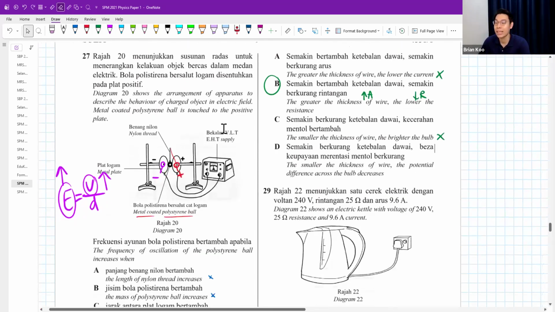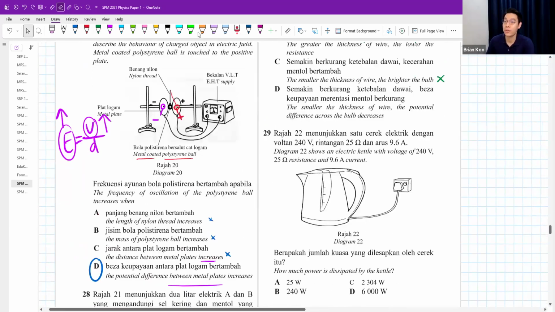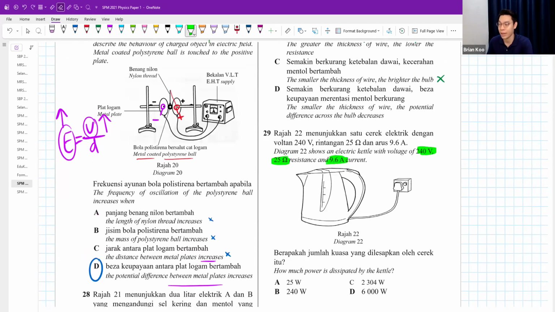Question 29. The diagram shows a voltage of 240, resistance 25 ohm, and current of 9.6 ampere. How much power is dissipated by the kettle? For power, normally we will use, because you have the voltage, the current, and the resistance, the formula P equals VI.